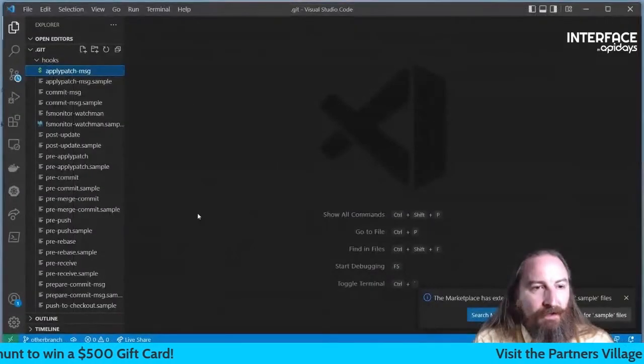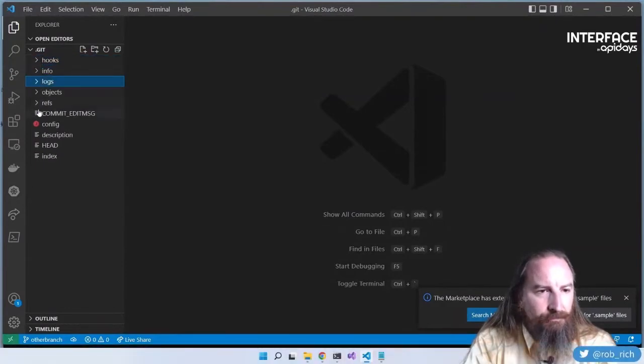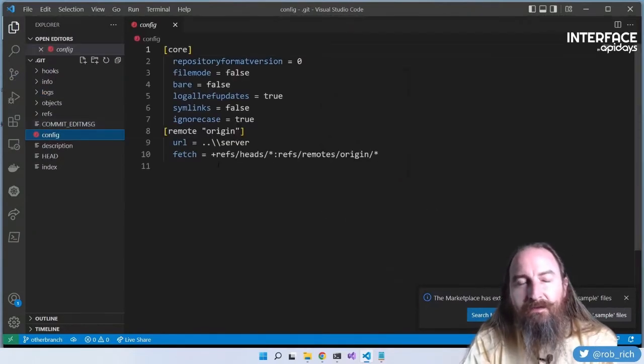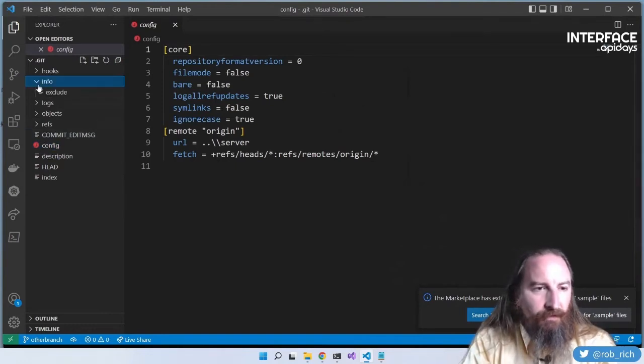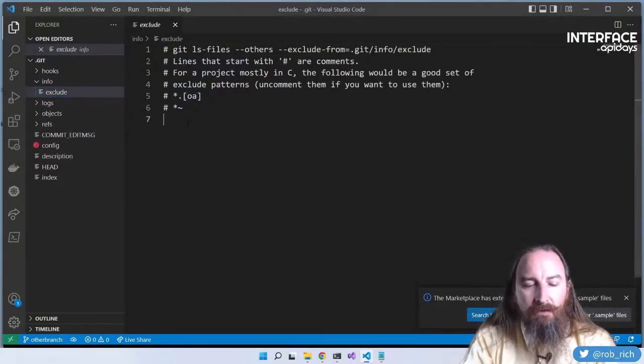Next, let's take a look at config files. Now, we saw, here's a config file. This config file is all the details that we have set inside this repository. Actually, let's look at this exclude file first. Now, this is all the things that we may choose not to commit to our repository.